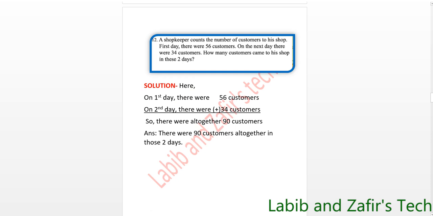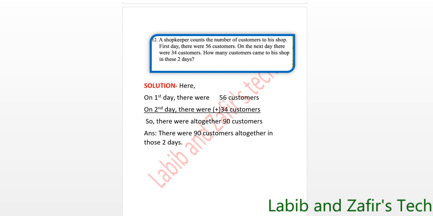A shopkeeper counts the number of customers in his shop. On the first day there were 56 customers. On the next day there were 34 customers. How many customers came to his shop in these days? So we have to find the total number of customers who came in these 2 days to his shop. So here is the answer.